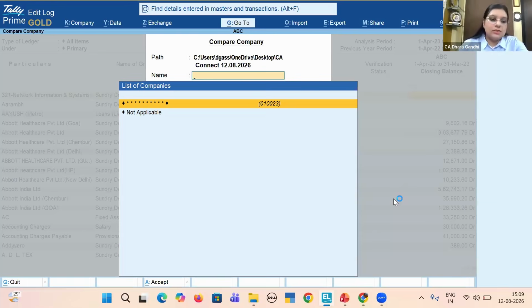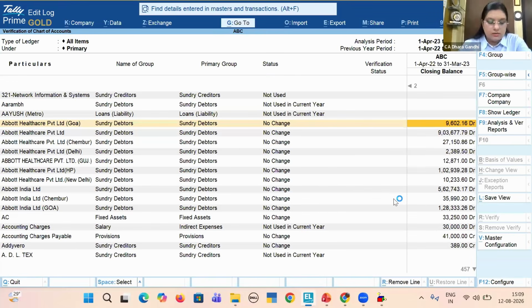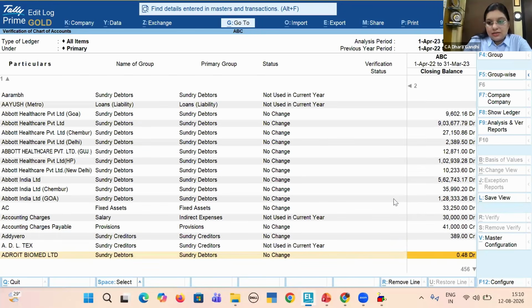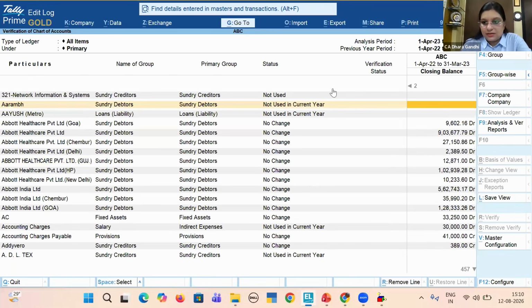Many of the chartered accountants might be using ODBC features while exporting the data through Excel. And if you're not using it, this is the simple feature: export this entire ledger set to your Excel, and you can put a mapping in your Excel sheet very easily. So this is the secondary ODBC. Primarily, you can do it now. Schedule 3 is also available. The new format of financial statements for non-corporates is also completely available in Tally. You can directly export it to your Excel by mapping very easily. So this is the entire list of ledgers you can see at one place.